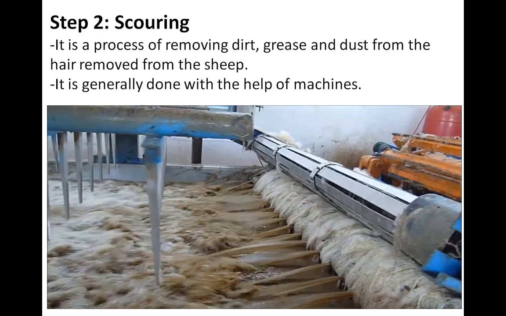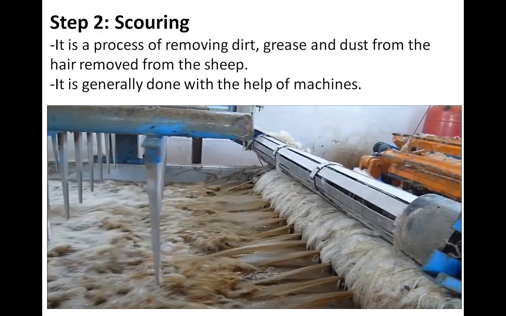And we have to remove that dirt, grease and dust. That process of removing dust, dirt and grease from the hair is known as scouring.